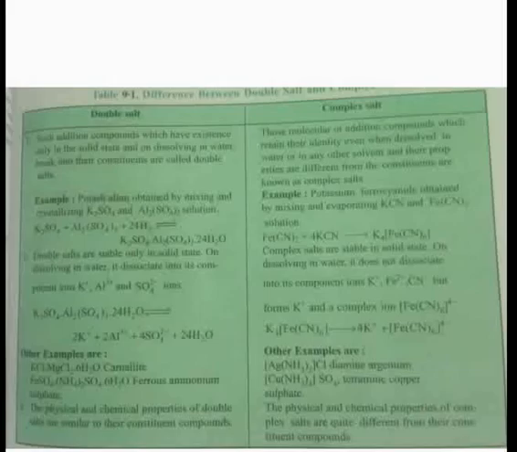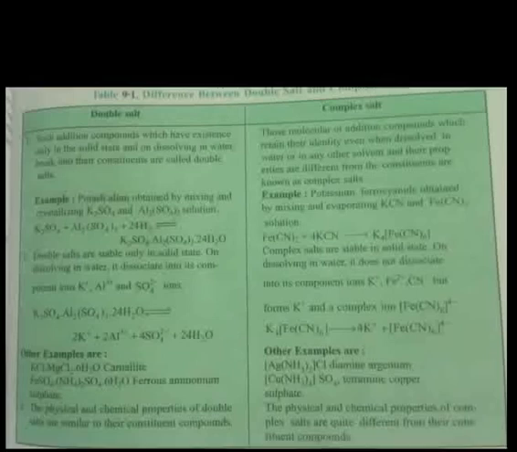Difference between double salt and complex salt. Double salt: such addition compounds which have existence only in the solid state and on dissolving in water break into their constituents are called double salts. For example, potash alum.